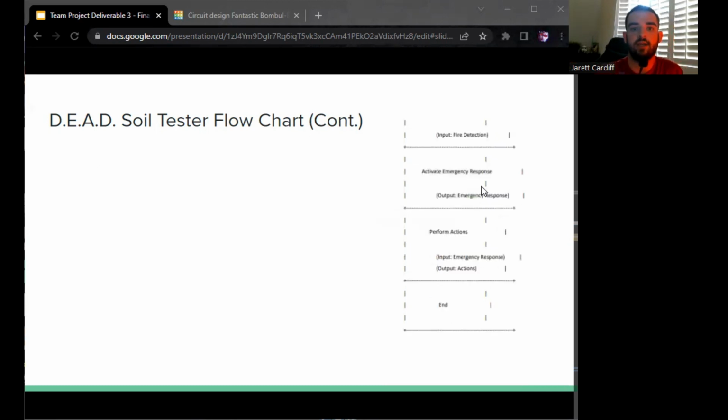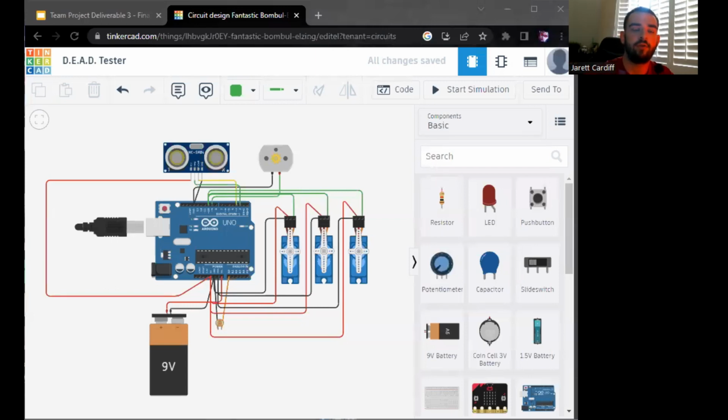And then a couple of extras, the fire detection with emergency response. And yeah, that'll be the end of the flowchart. Now I'll move into the demonstration of the soil tester circuit board on Tinkercad. So here we have our soil tester circuit board on Tinkercad.